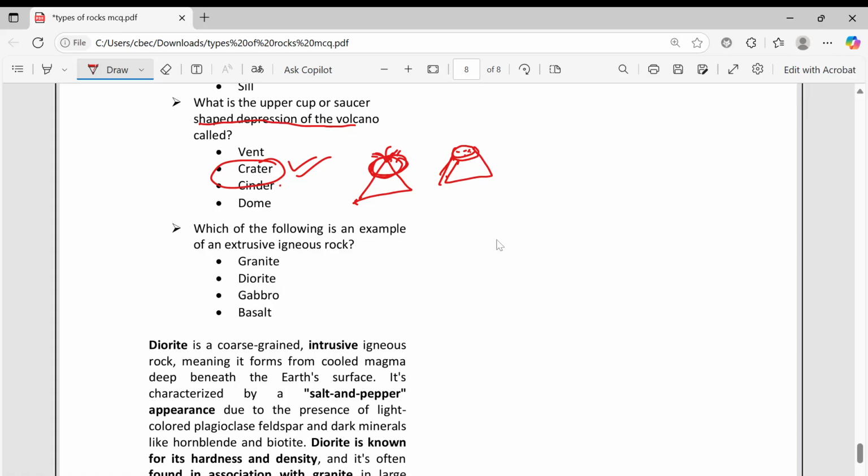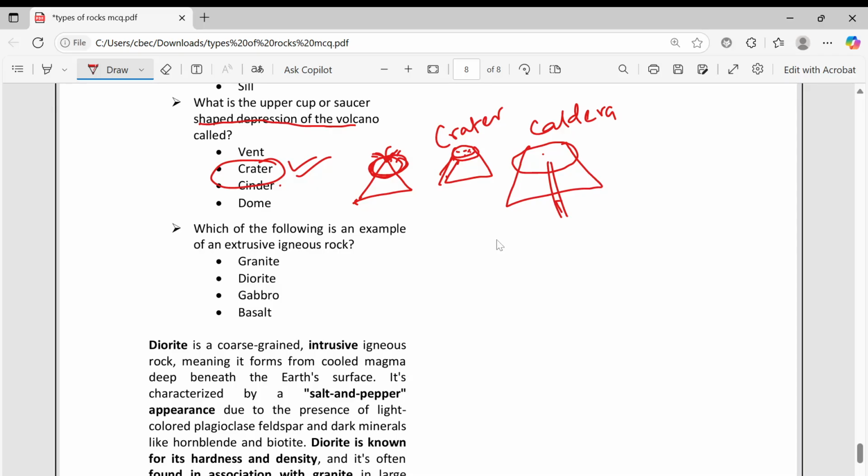If this shape is very huge, for example, this is very big, this is small one means crater, big one means caldera we call. Sometimes when the volcanic material, that is magma, is coming, sometimes magma will be finishing. This magma has to come and settle here actually.